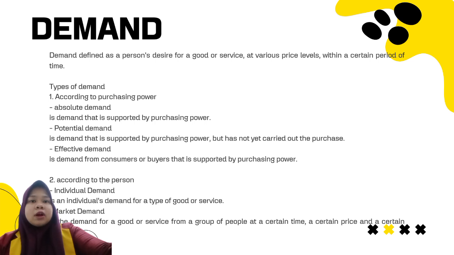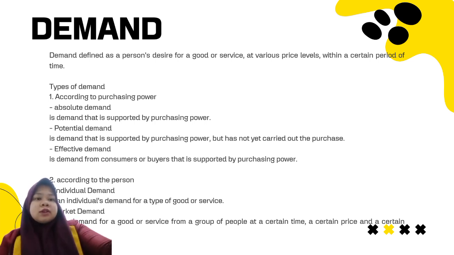First, according to purchasing power. Absolute demand is demand that is supported by purchasing power. Potential demand is demand that is supported by purchasing power but has not yet carried out the purchase. Effective demand is demand from consumers or buyers that is supported by purchasing power.